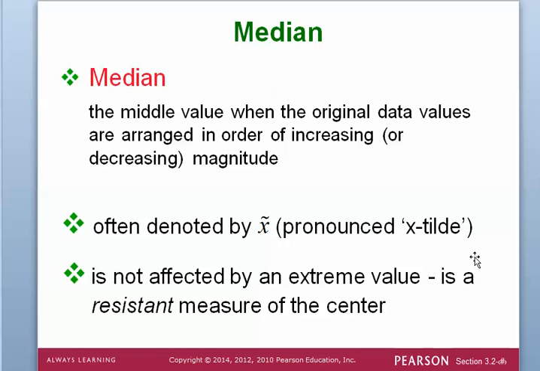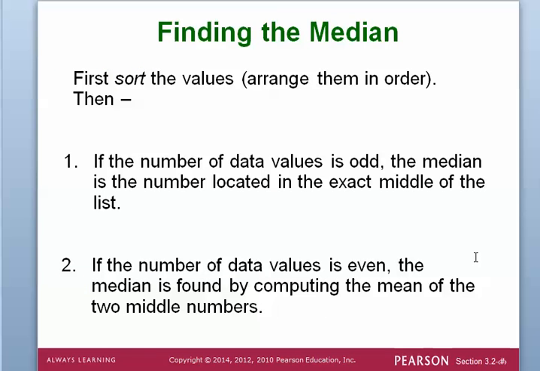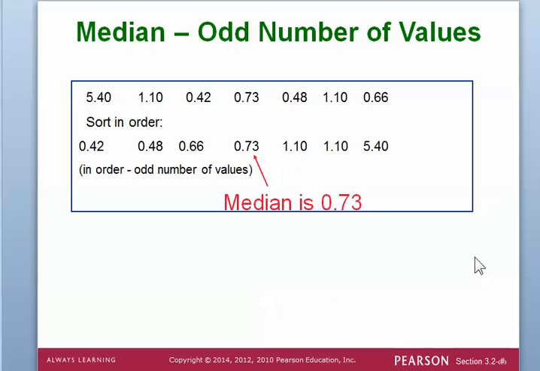The median is found by, it's kind of separated into two cases. In the first case, if you have an odd number of values, it's the middle number after you sort the data, whether you sort it from smallest to largest or largest to smallest. But if there's an even number of data points, you're still going to sort it, because you're trying to find the middle location. But there's two in the middle, so you'll take those two and average those. And then they give you a couple examples here. They tell you the two cases that I just mentioned.